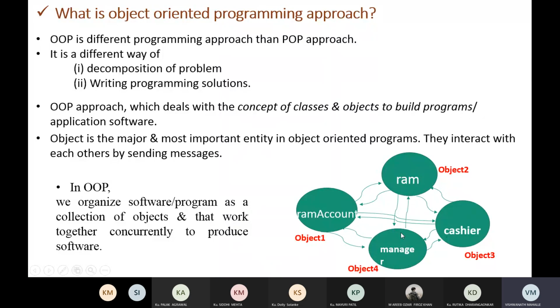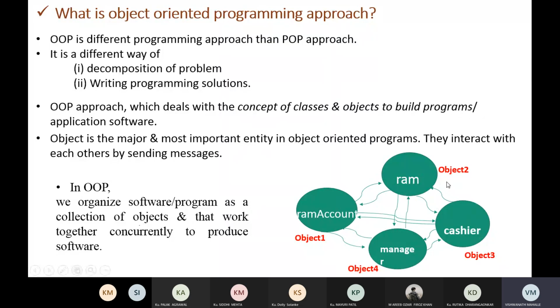So these are the different objects, and they interact with each other to communicate by sending messages. Here we are going to program as a collection of objects that work together concurrently to produce software. That's why the object is the major and most important entity in object oriented programming.